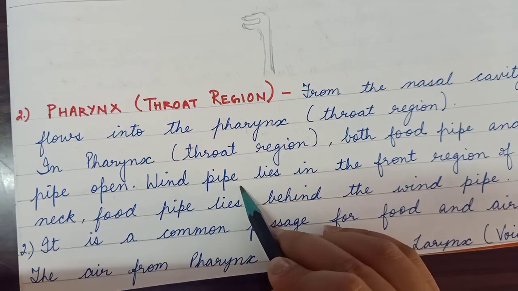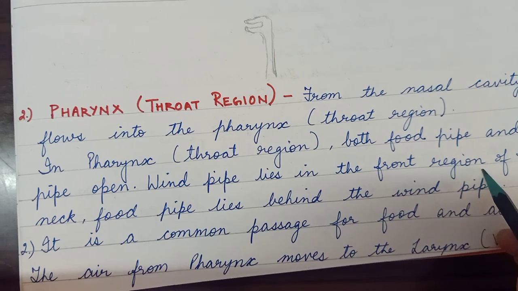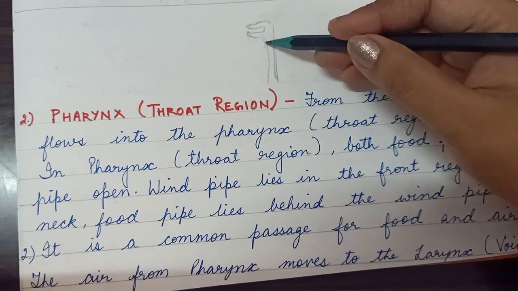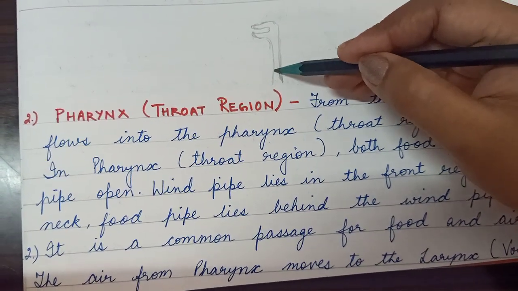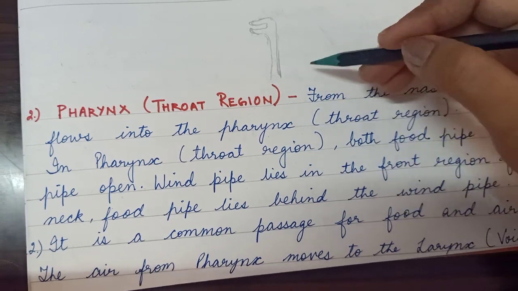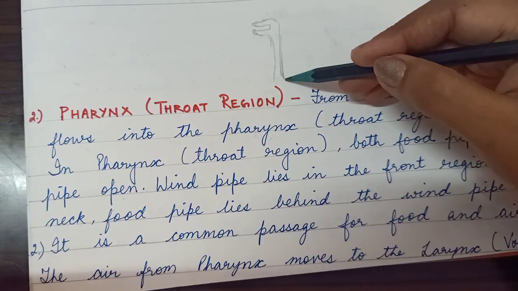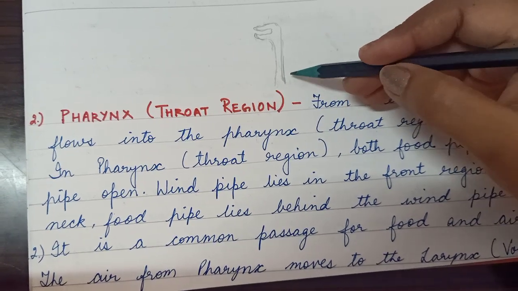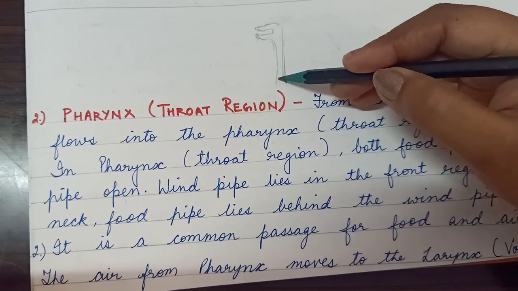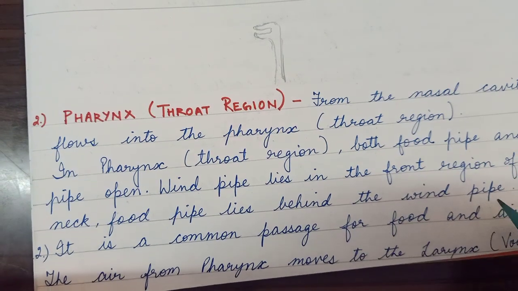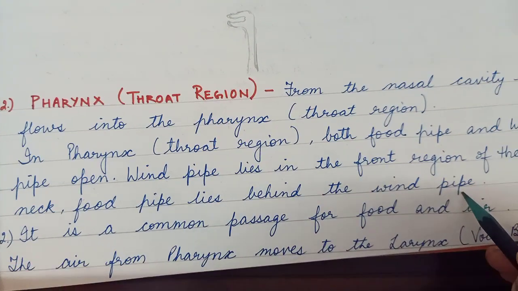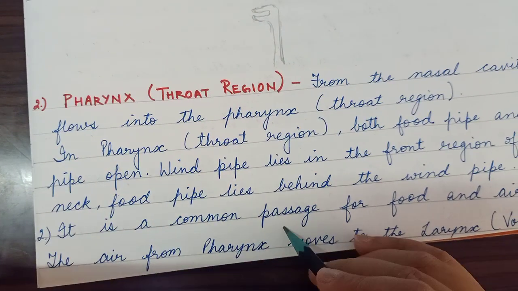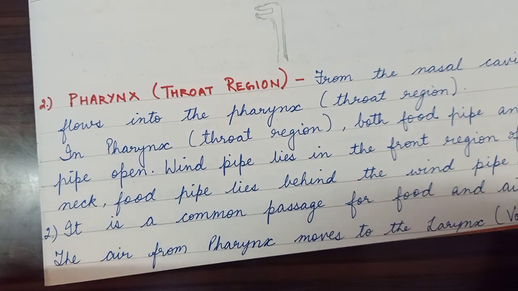Now the windpipe lies in the front region of the neck, and the food pipe lies behind the windpipe. Remember this, children, that the windpipe lies in front of the neck, and the food pipe lies behind the windpipe. Then it is a common passage for food and air.